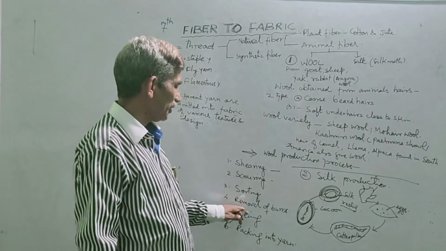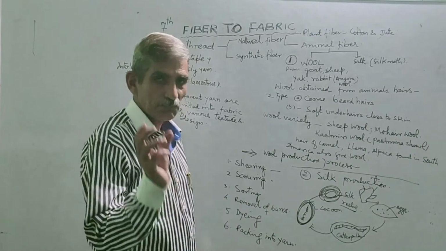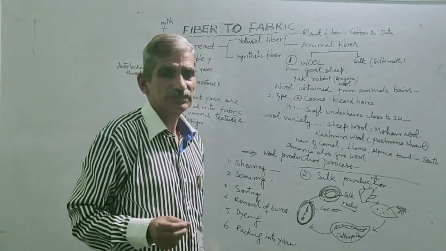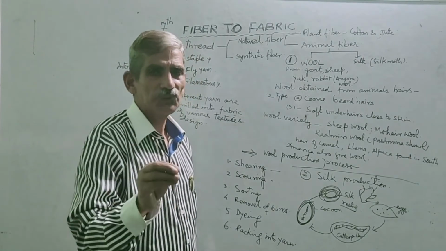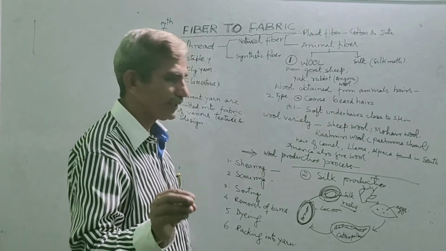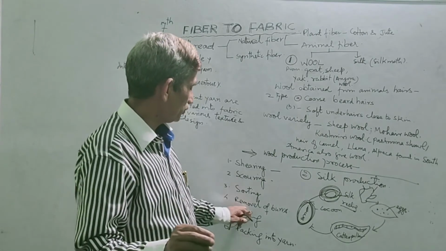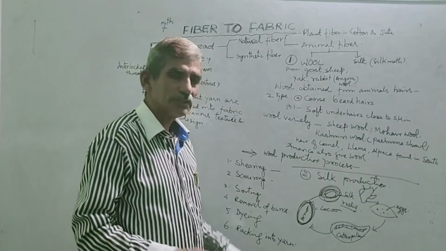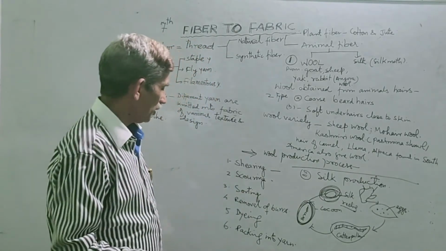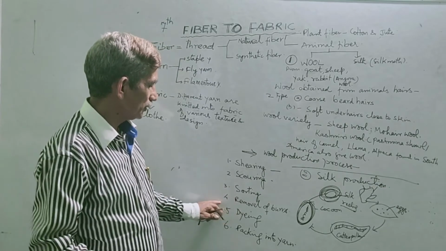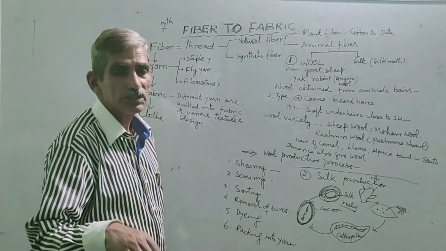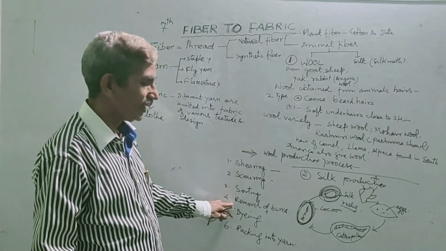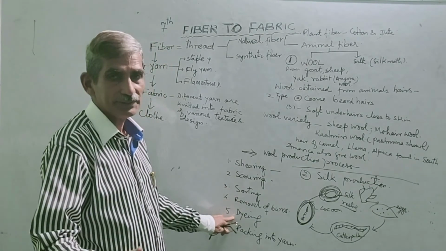After that, there is the removal of burrs. Burrs means small hair-like structures. That is the impurity of hairs. So those burrs are removed from those sorted hairs, and after that, the refined, processed hair is dyed.